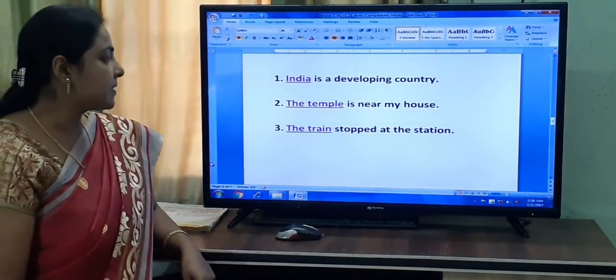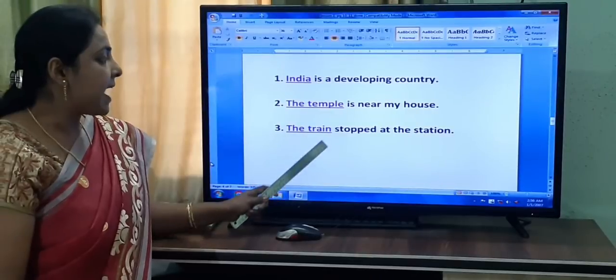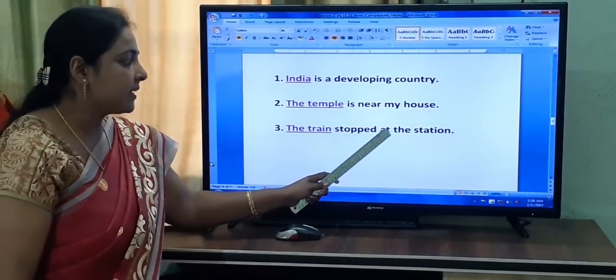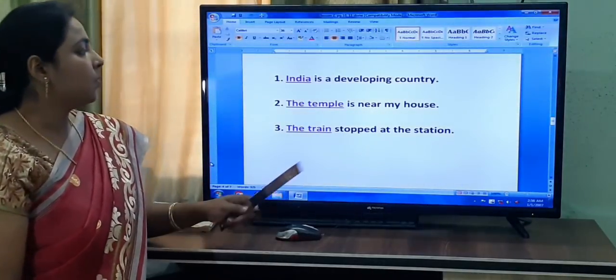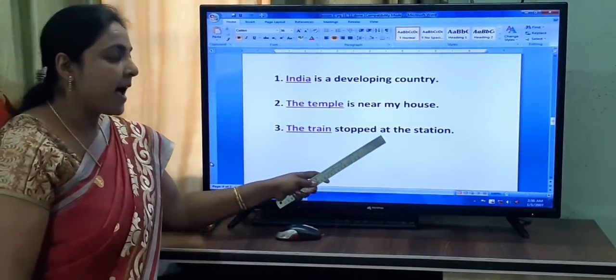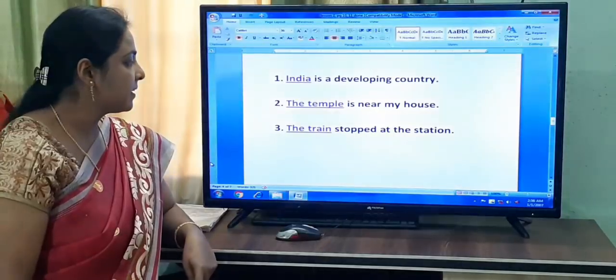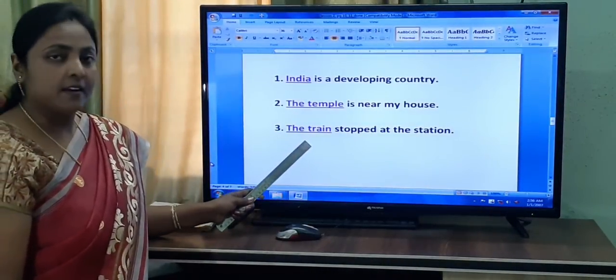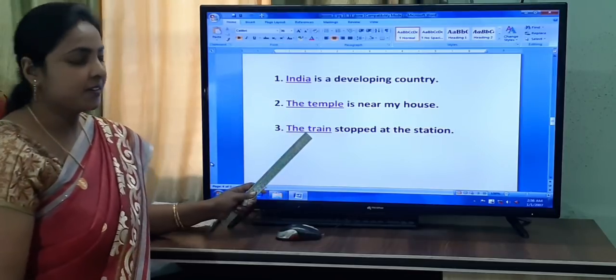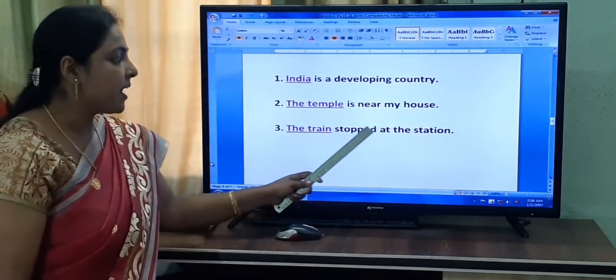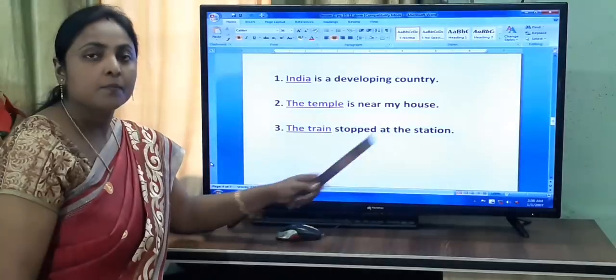The next question is, dash stopped at the station. So what stopped at the station? The train. So the train is subject. And stopped at the station is what? Predicate.